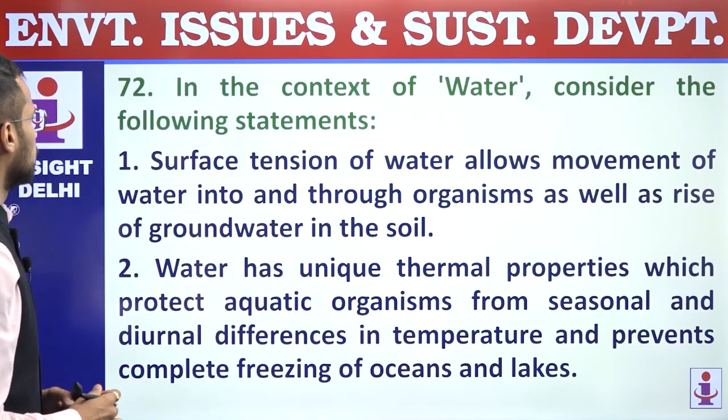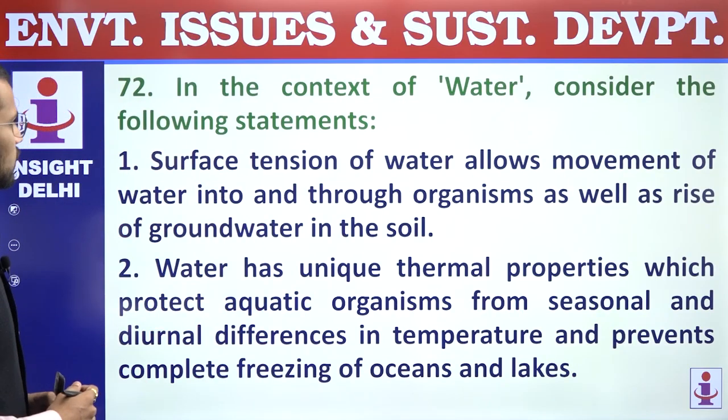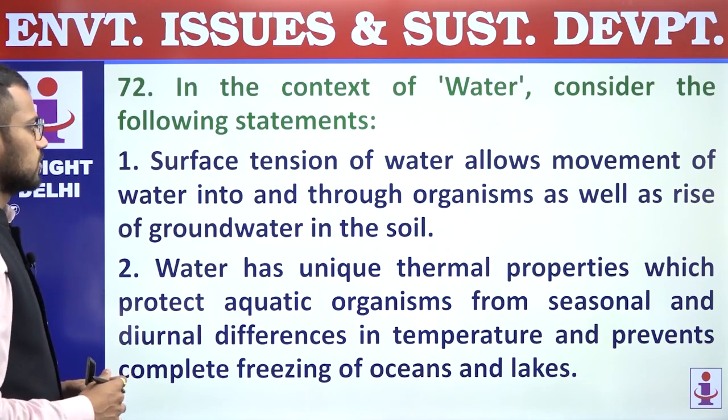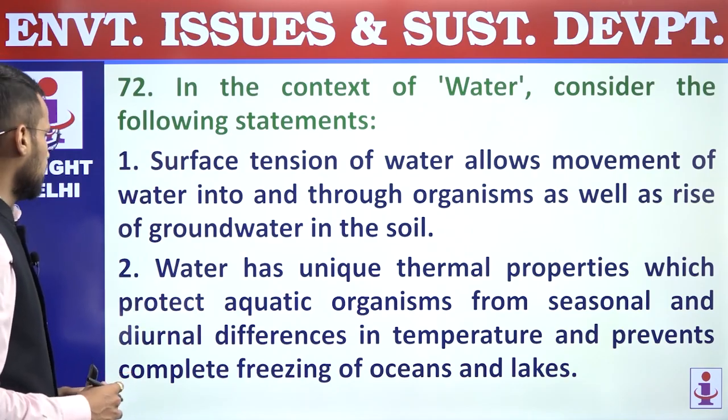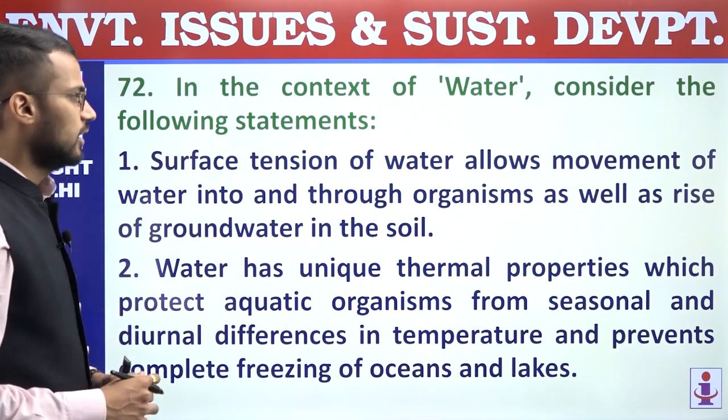Next question, 72. In the context of water, consider the following statements. First, surface tension of water allows movement of water into and through organisms, as well as rise of groundwater in the soil.